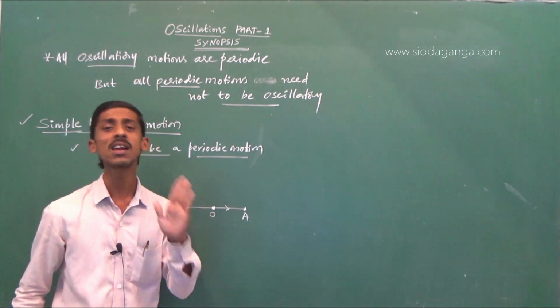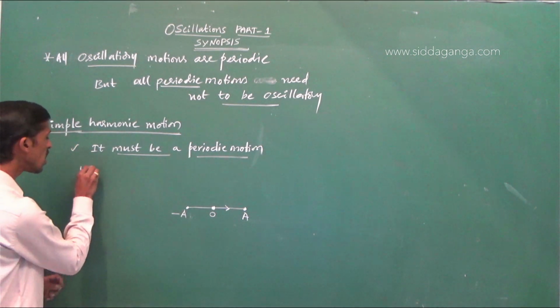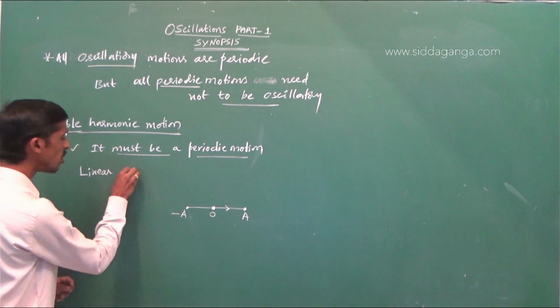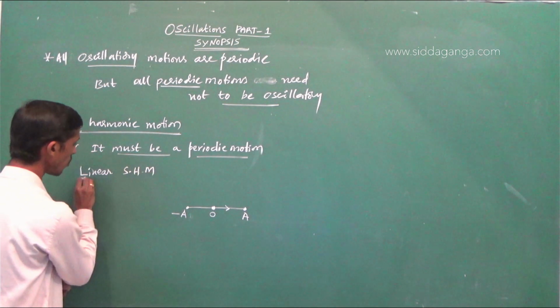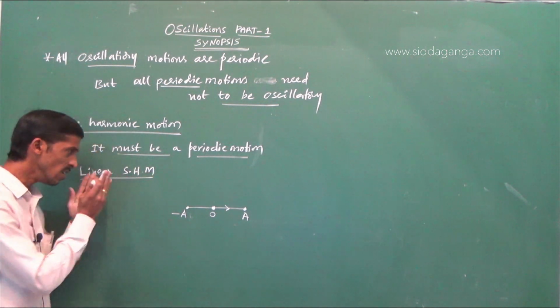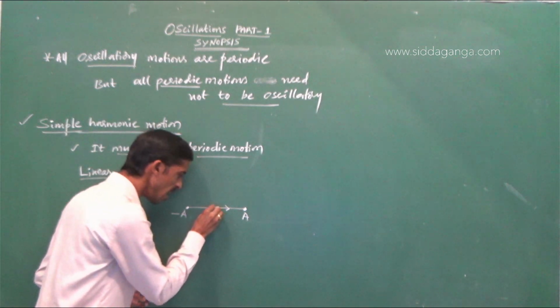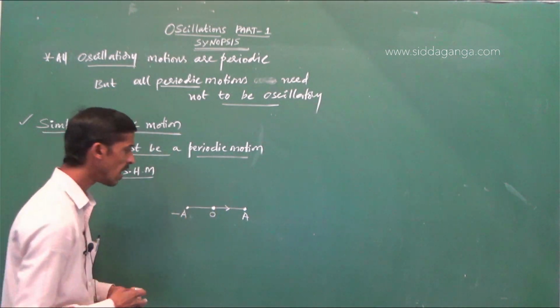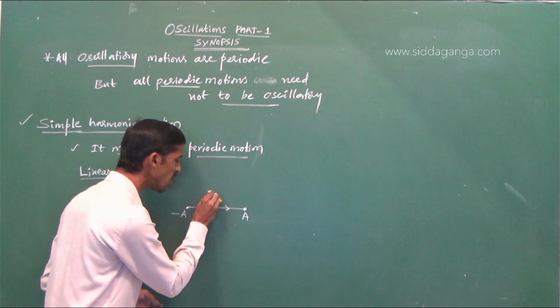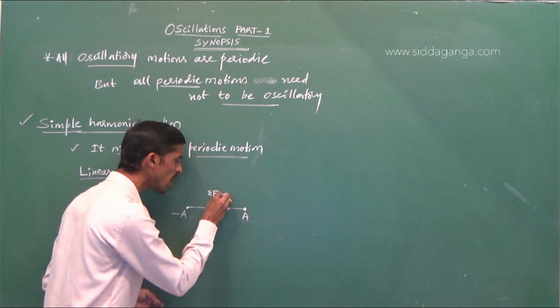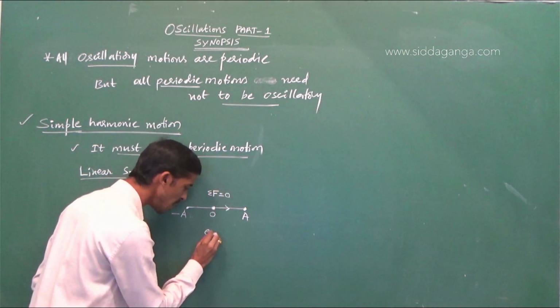It is linear SHM, linear simple harmonic motion. In this linear simple harmonic motion, the fixed point, or the point at which the net force acting on the particle is zero, is called the equilibrium position.